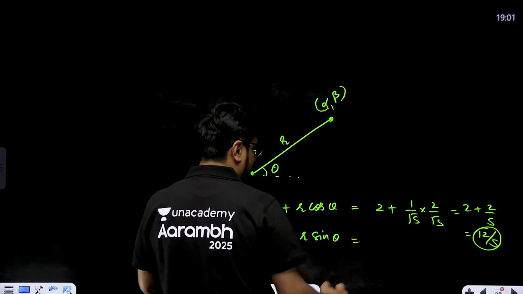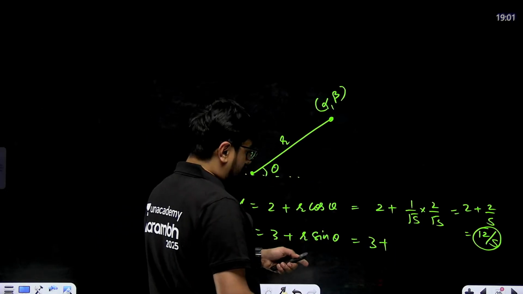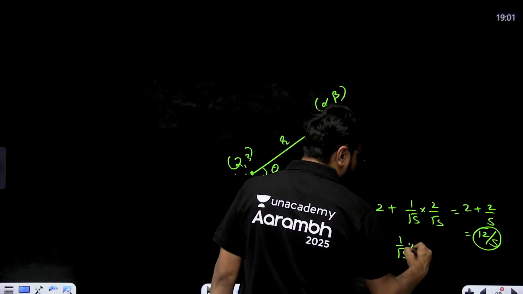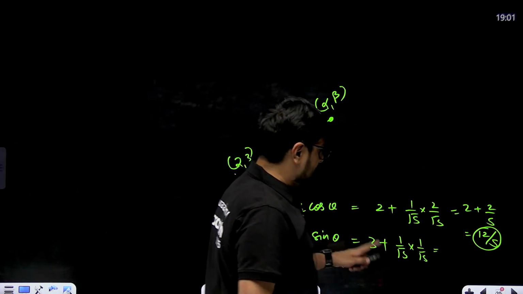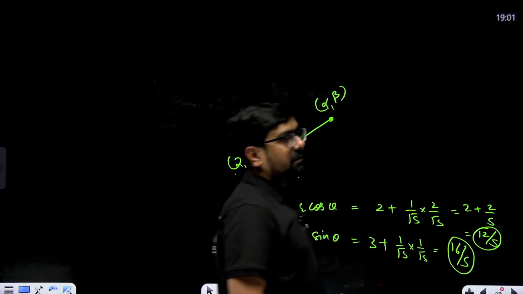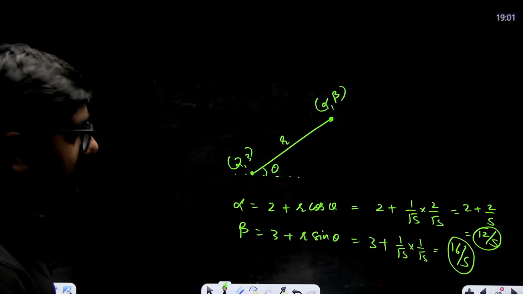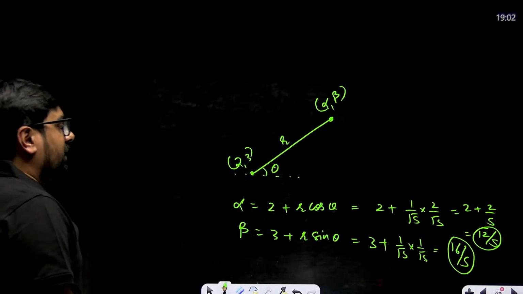What will this point become? 3 plus 1 by root 5 into sin theta, which also came out to be 1 by root 5. So 1 by root 5 multiplied with 1 by root 5. That means 3 plus 1 by 5, 15 plus 1, 16 by 5. This point will be 16 by 5. You have alpha and beta. And this, I think, is the correct way to solve this particular question.